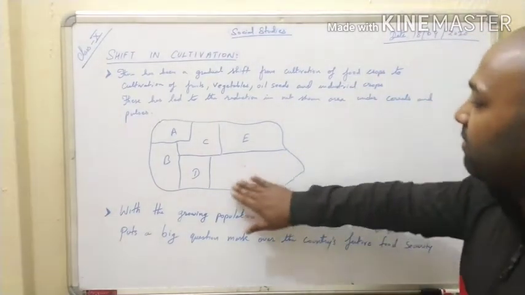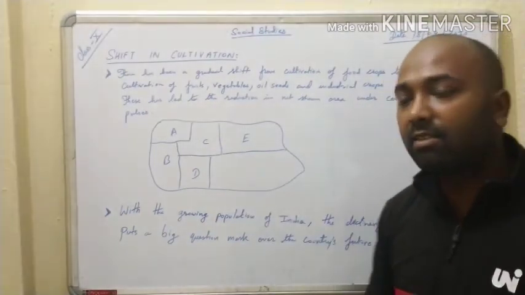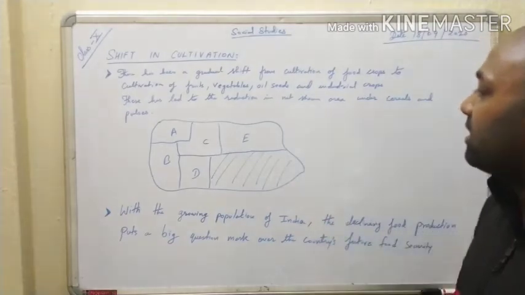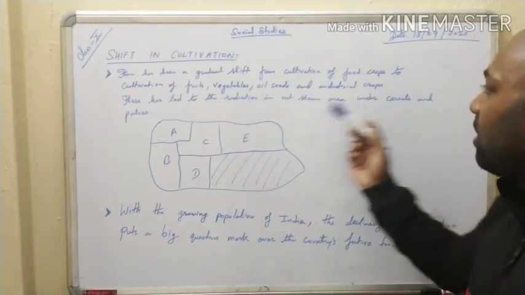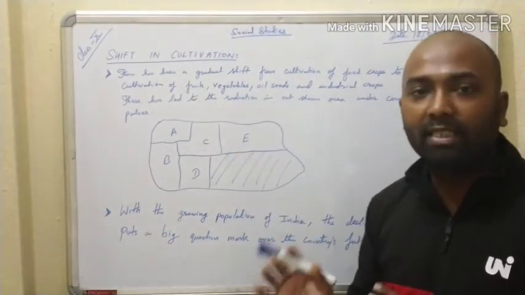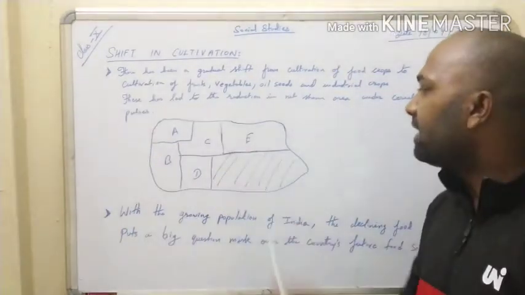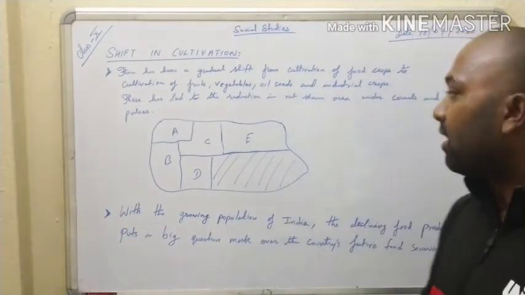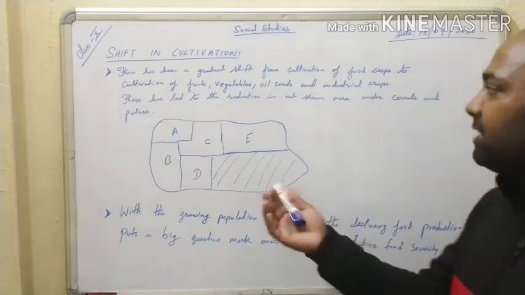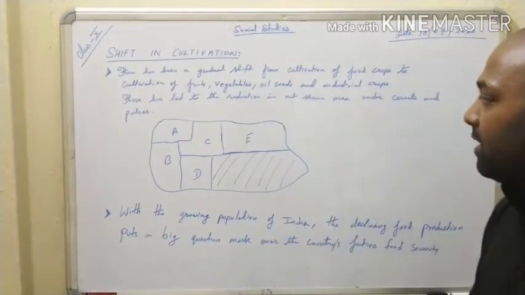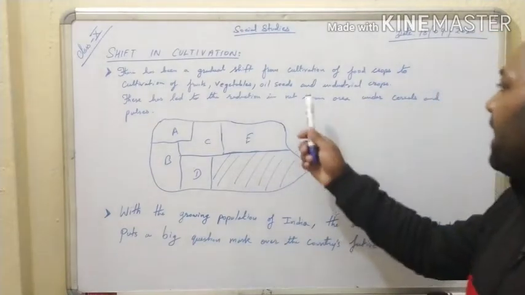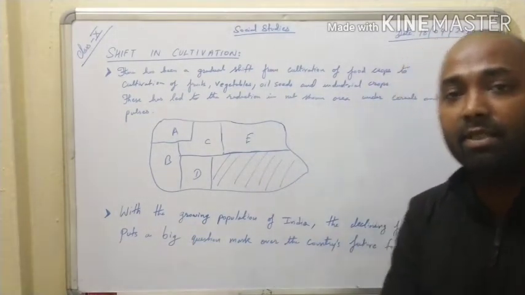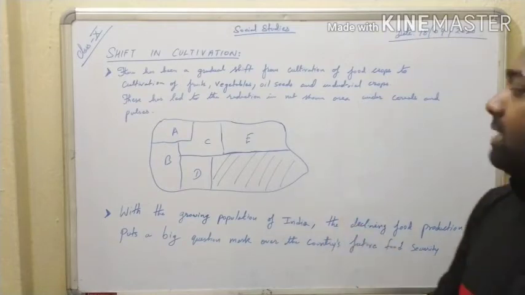So this is the first farmer who has shifted his cultivation. He has changed this cultivation to another cultivation, that is, from the food crops he has shifted to growing of fruits or vegetables, for example. So the net sown area has reduced. After this farmer has left his cultivation of growing food crops and has shifted to growing of fruits and vegetables, there is a reduction in the net sown area of cereals and pulses. Before they were growing cereals and pulses, but now he has shifted his cultivation.